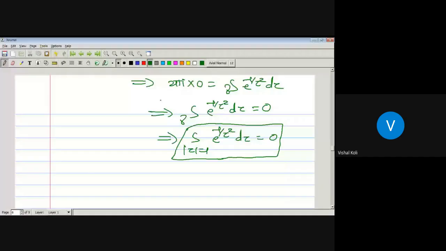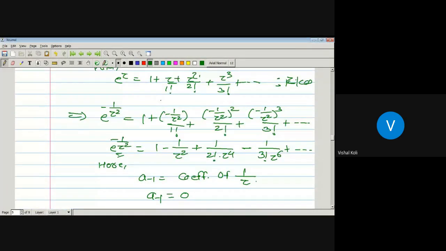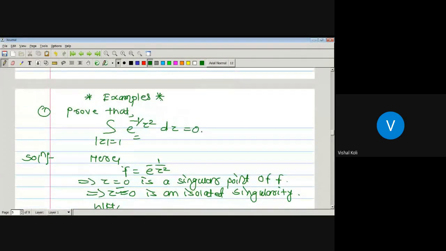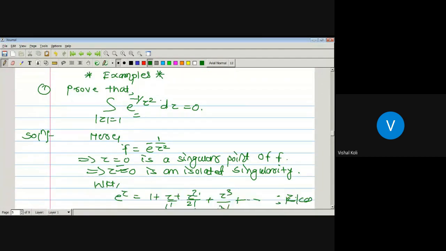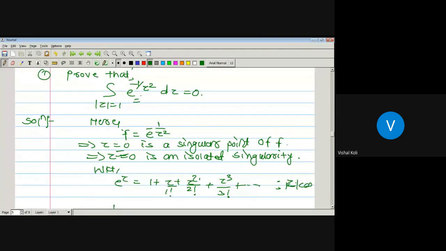Okay, so here we have to find the integral value of this function, that is e to the power minus 1 upon z square dz. As we have to find the integral value of this, the function f is nothing but e to the power minus 1 upon z square. It implies that z equal to 0 will be a singular point of this function f. Since the circle has radius 1 and is centered at 0, its singular point 0 lies within this circle. It means the given function is not analytic at that point 0.